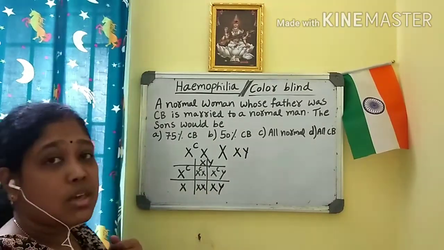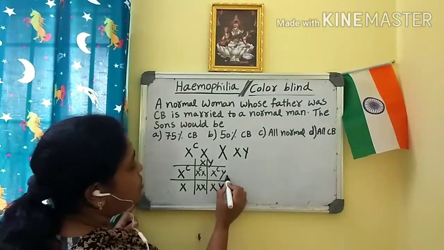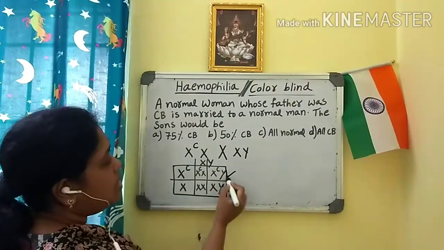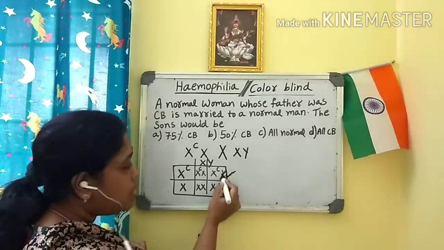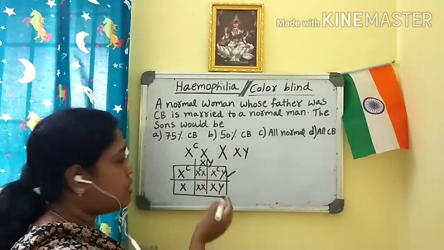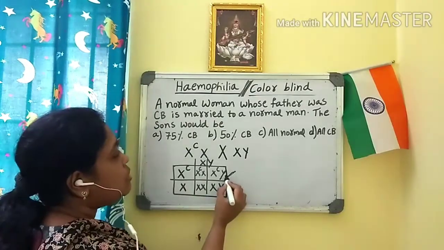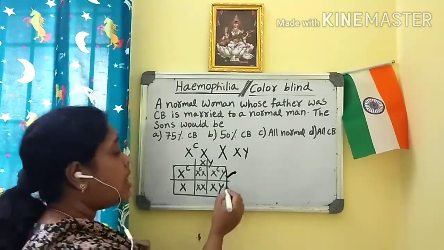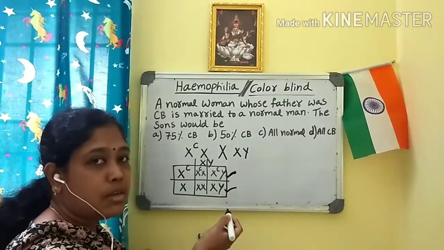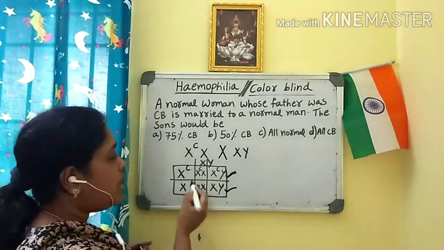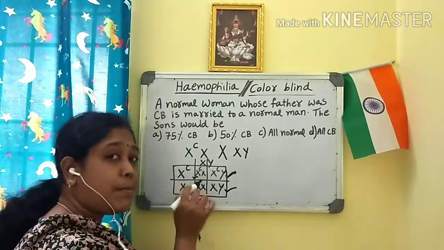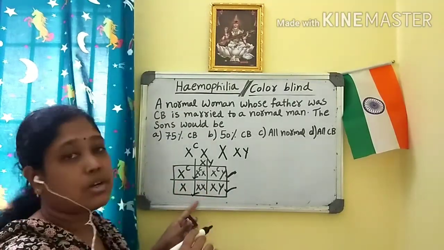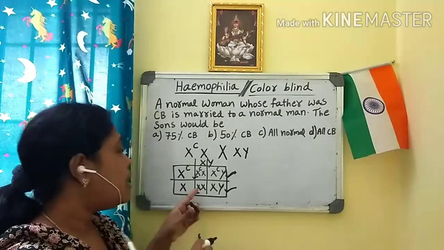So if you can see here, if you consider the males as 100%, then 50% of the males will become colorblind and 50% of the males will be normal, whereas 50% of the females will be carriers and 50% of the females will be normal.